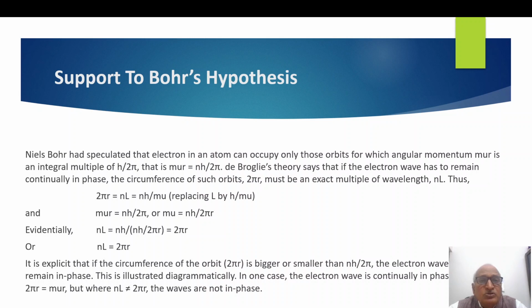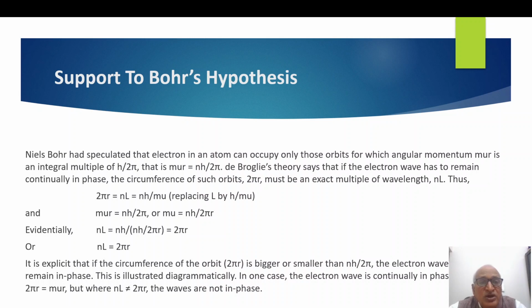Support to Bohr's hypothesis. Niels Bohr, the Danish physicist, in 1913, speculated that electrons in an atom move only in certain specified circular orbits. And what is the condition?